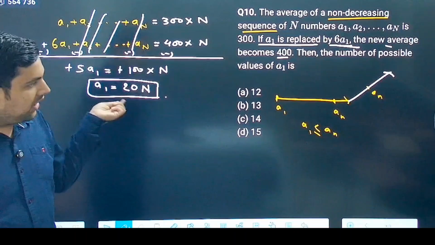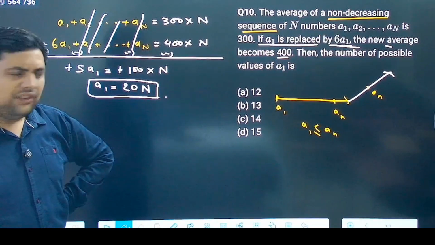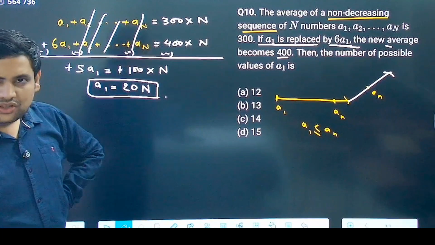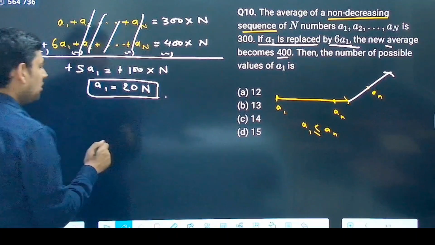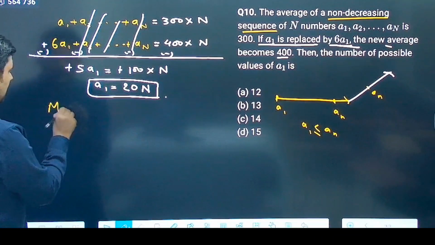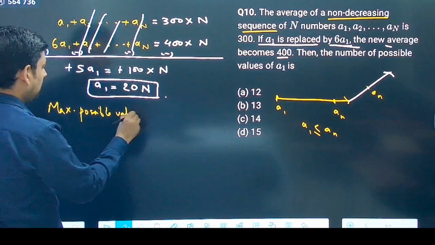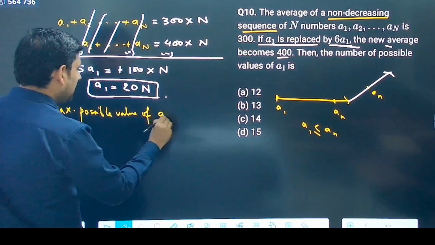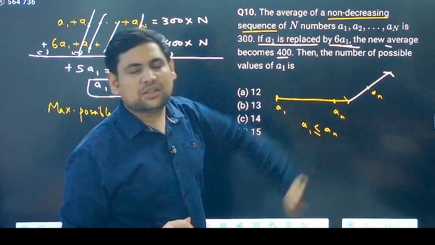Now, how many possible values? How do you think about this? See one thing. The average in the first case is 300. What is the maximum possible value of a1? a1 is the smallest, correct? a1 is the smallest and the average is coming out to be 300.